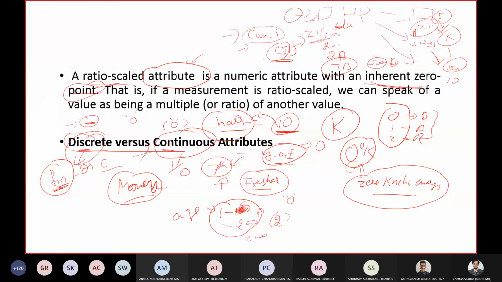So it's like anywhere where numerical things come into picture. For example, real numbers constitute continuous attributes. The values might be either integers or real numbers.